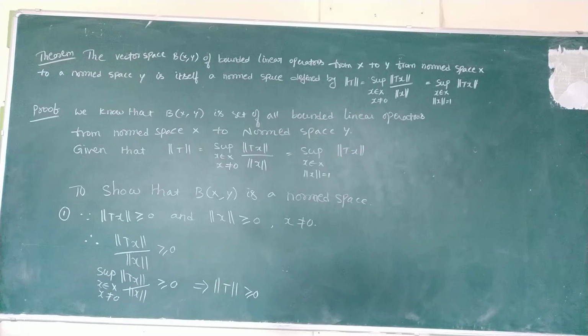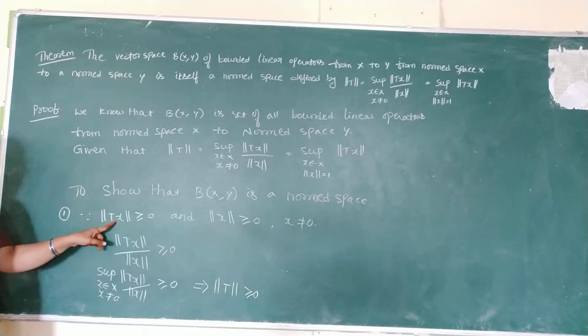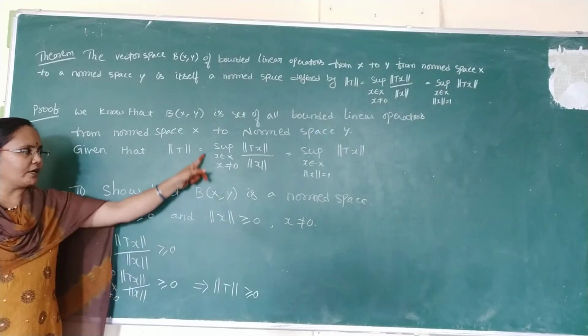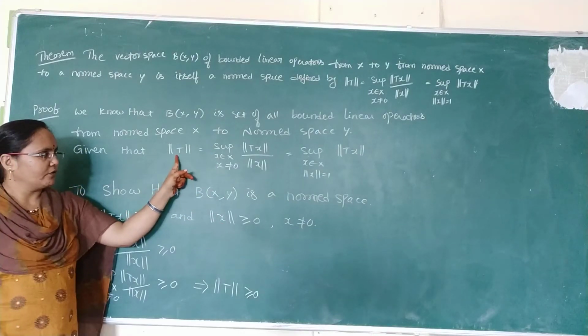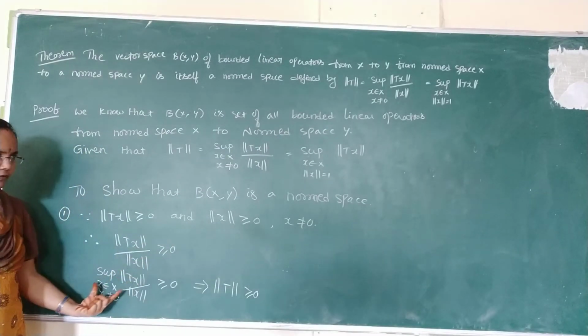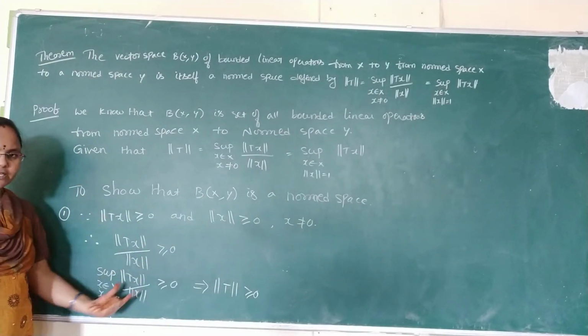Okay, so here we are taking the norm of any variable as 0. First we are taking Tx, next here x. If you observe, the value of norm T is norm Tx by norm x, so that's why we are taking it. Now we want the supremum also, so the supremum is taken on both sides.